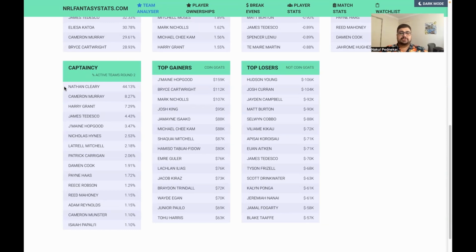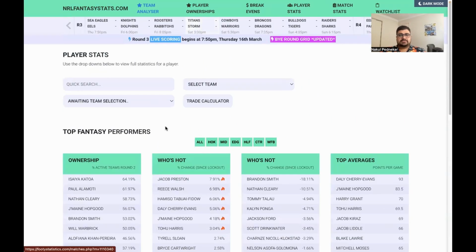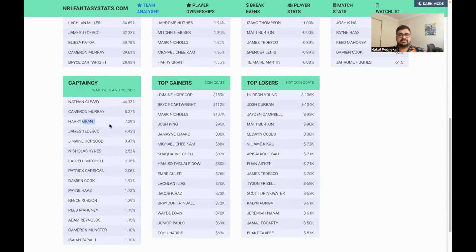But yeah, obviously with no Cleary this week, I think Hopgood's going to be pretty popular. Teddy going against the Rabbitohs may not be. Grant, who are the Storm playing? It has passed my mind. Storm, Titans, yeah, don't mind Harry Grant. So I think Harry Grant and Hopgood would probably be two of the more popular options. If Carrigan is missing, then Haas becomes a really good option. And I think I'm going to go Haas anyway.